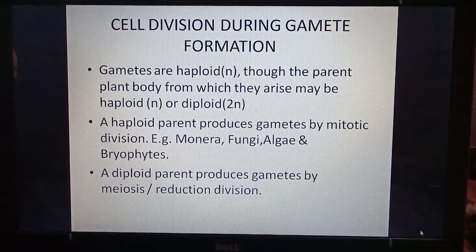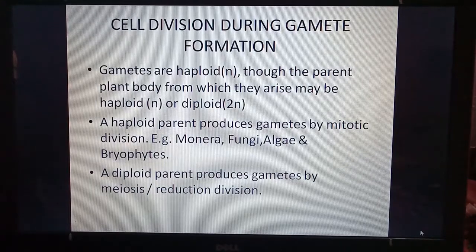A haploid parent produces gametes by mitotic division. So we all know, children, that cells divide by two methods, mitosis and meiosis. So if the parent is haploid, or already has half the number of chromosomes, the gametes will be formed by mitosis.